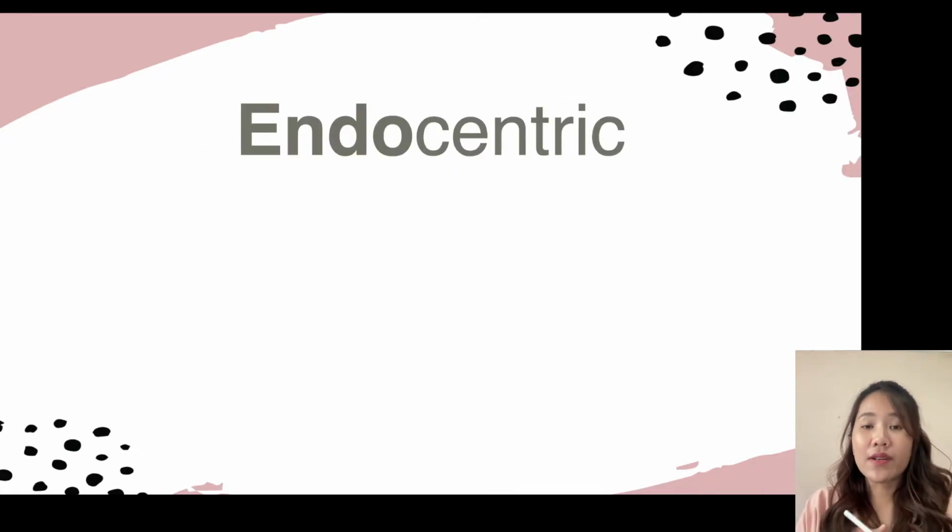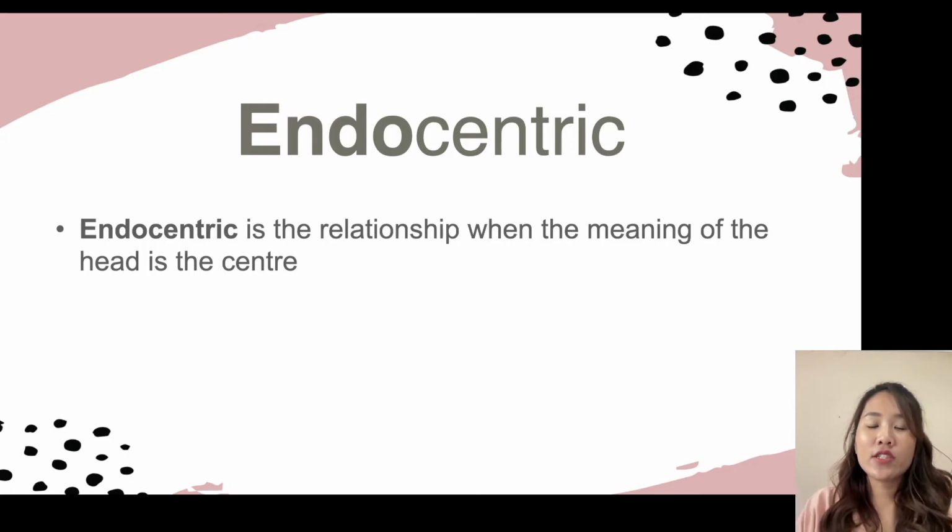Okay, let's have a look. Endocentric still carries the same meaning. We refer to the relationship as endocentric when the meaning of the head is the center. As you may know, the head of the phrase is the part of speech itself.